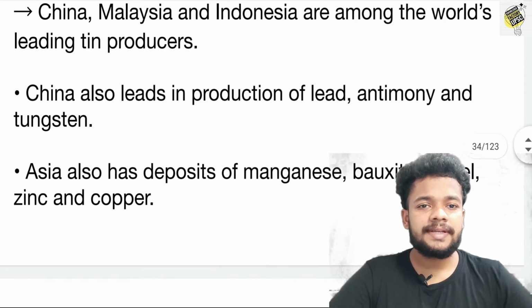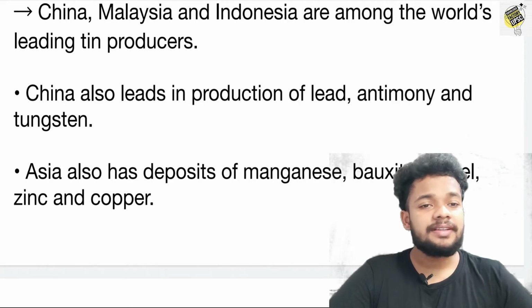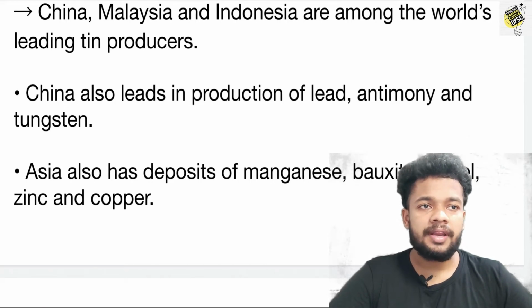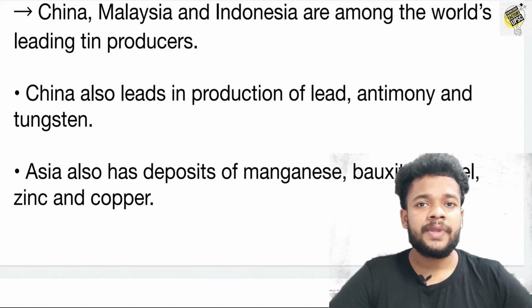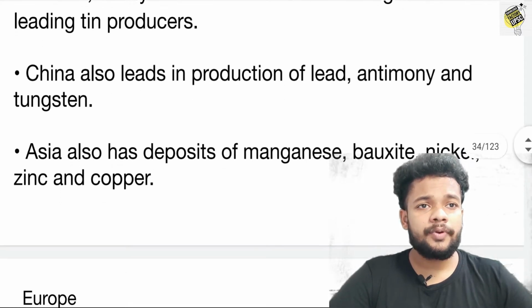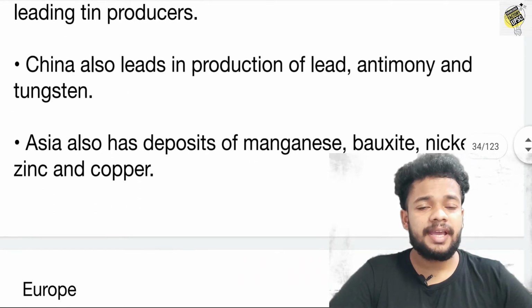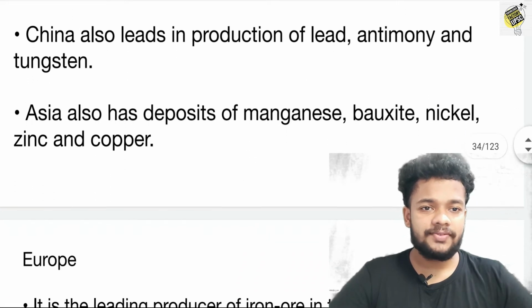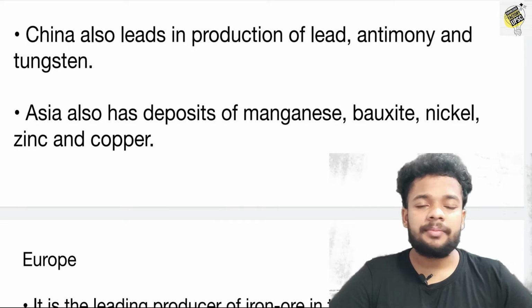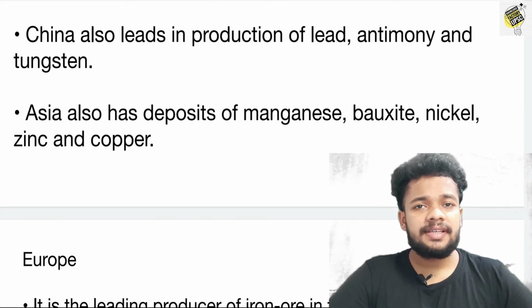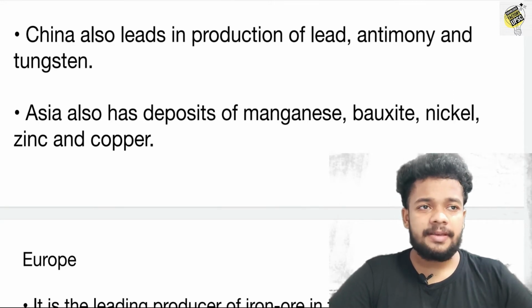Okay, so which are the countries which are leading tin producers? China, Malaysia, Indonesia. China also leads in the production of lead, antimony and tungsten. Asia also has deposits of manganese, bauxite, zinc, nickel and copper.